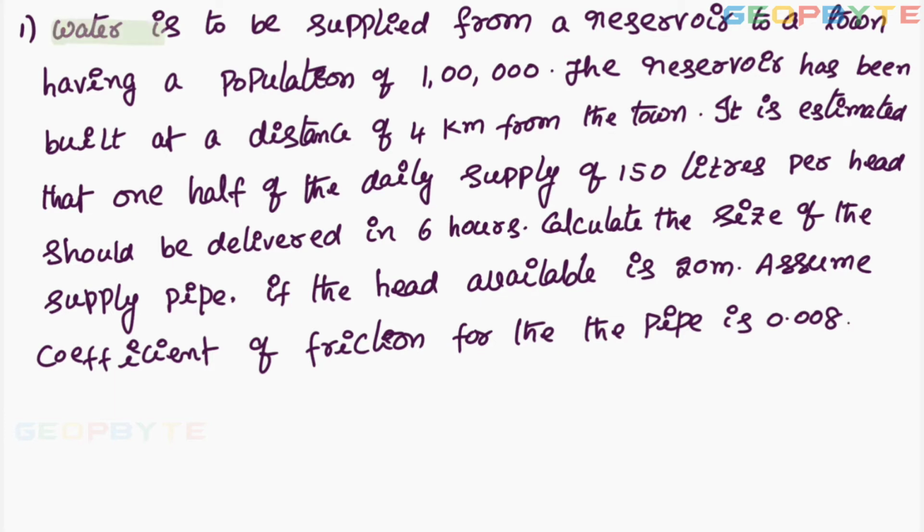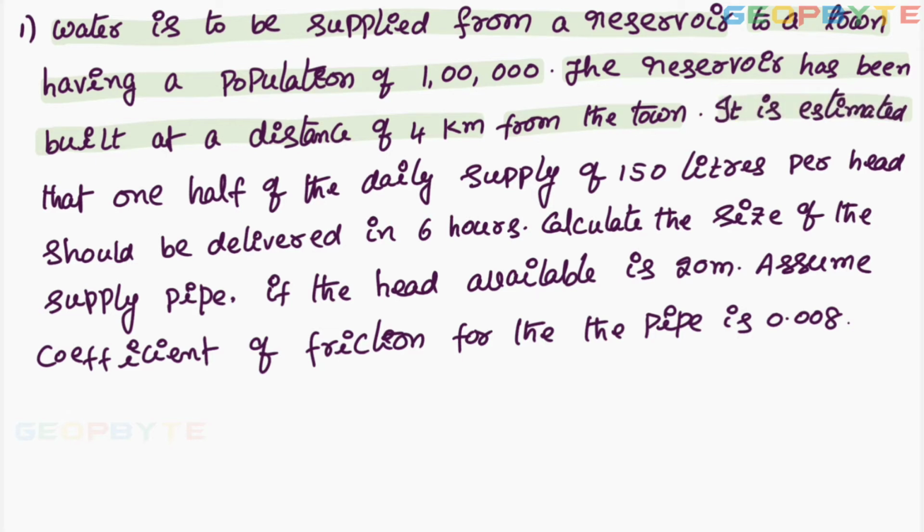Look at the very first problem. Water is to be supplied from a reservoir to a town having a population of 1 lakh. The reservoir has been built at a distance of 4 kilometers from the town.